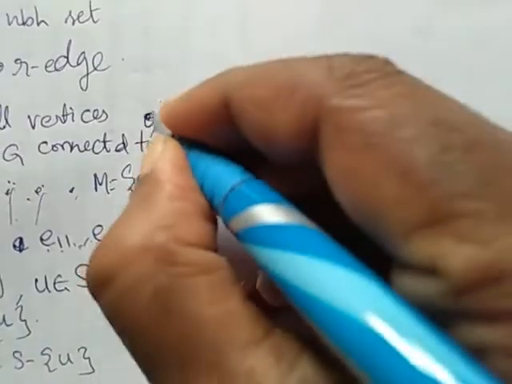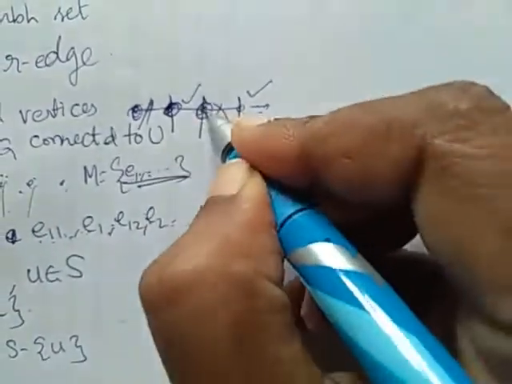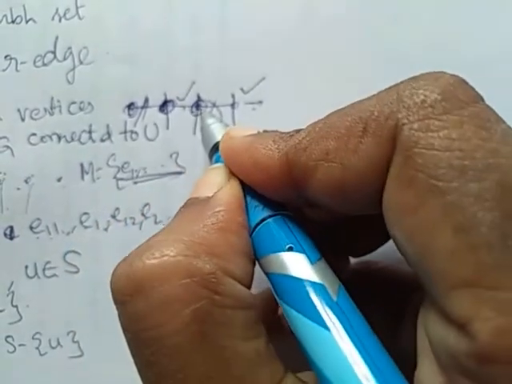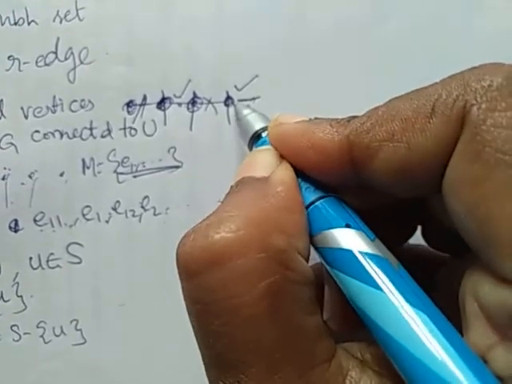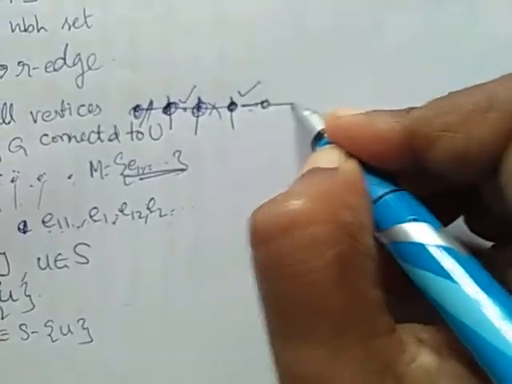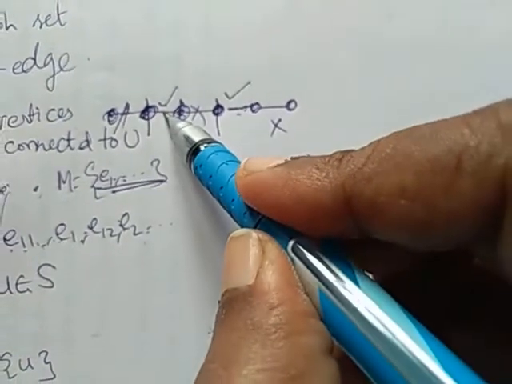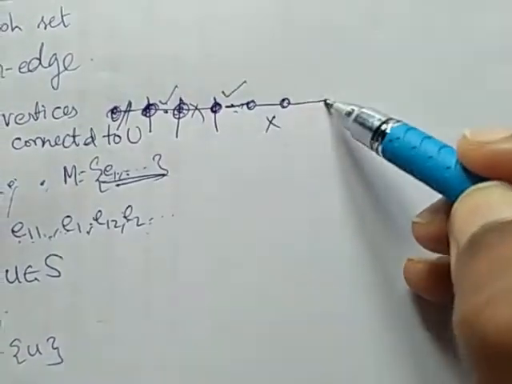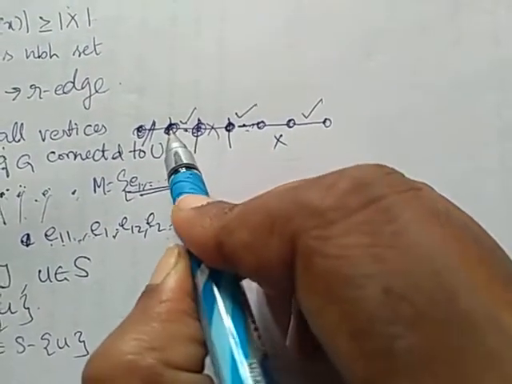See here, when I consider this vertex and this vertex, this vertex is incident with this edge, this vertex is also incident with this edge. This edge belongs to M, this edge belongs to M, the next edge belongs to M. When I consider these two vertices, this edge is incident to this, and this edge is incident to this also.